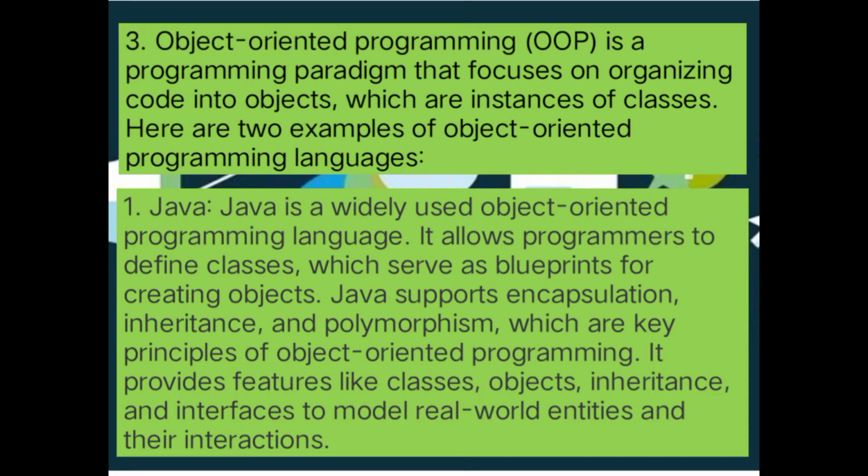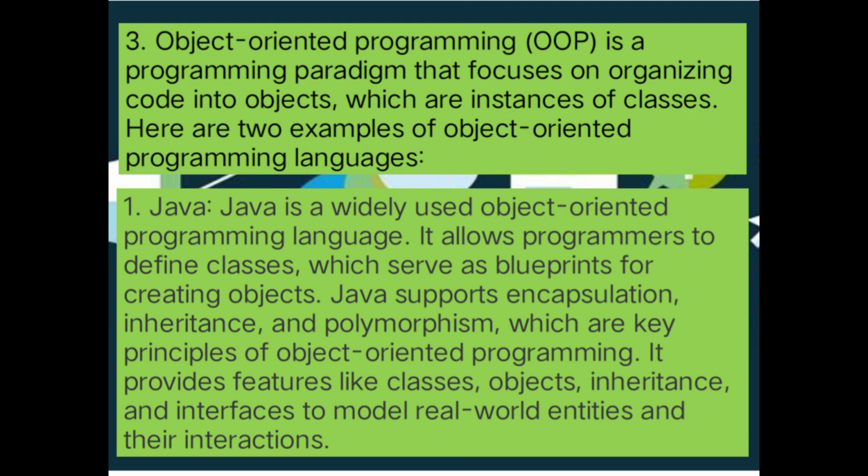Number 3, object-oriented programming, is a programming paradigm that focuses on organizing code into objects, which are instances of classes. Here are 2 examples of object-oriented programming languages.